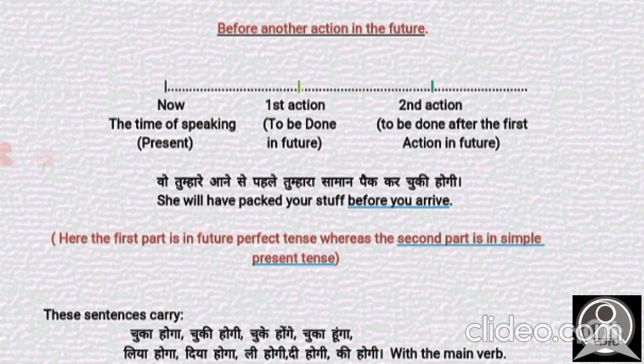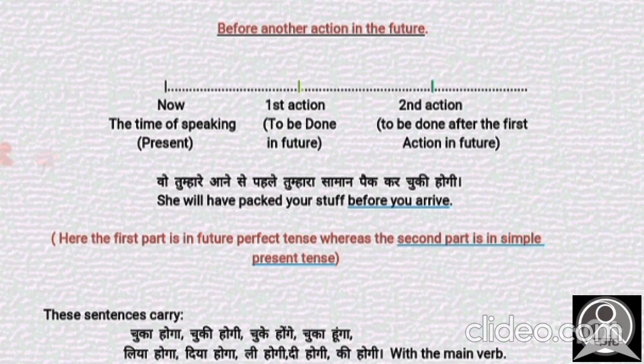Let's talk about the other condition, which says there have to be two actions in the future, the first one and the second one. The first one always comes in this category of future perfect tense, and the second action always comes in simple present tense. Let's have an example. वो तुम्हारे आने से पहले तुम्हारा सामान पैक कर चुकी होगी. So पैक कर चुकी होगी is the first action which is taking place, as she has already done that work before he arrives.